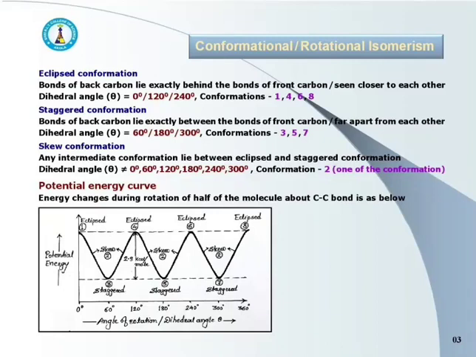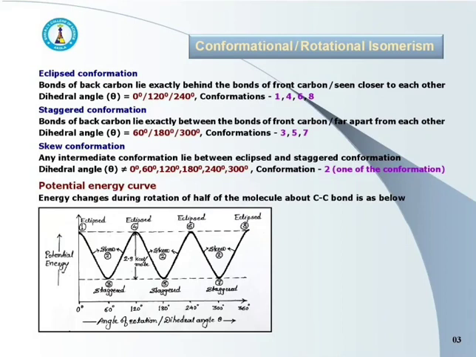The energy changes during rotation of half of the ethane molecule about the carbon-carbon single bond are shown in this potential energy curve. X-axis represents angle of rotation while y-axis represents the potential energy. Here all eclipse conformations have same potential energy, so they have same stability. Again, all staggered conformations have same potential energy, so they have same stability.